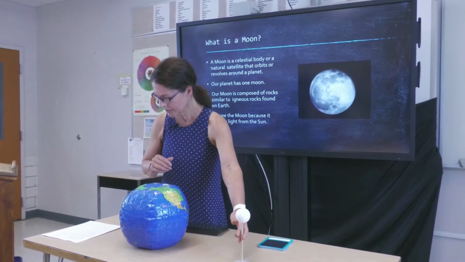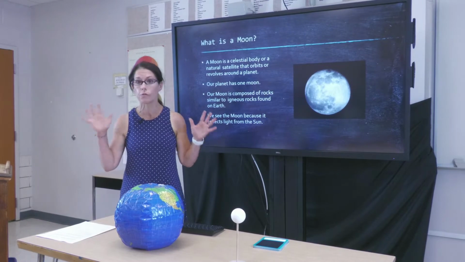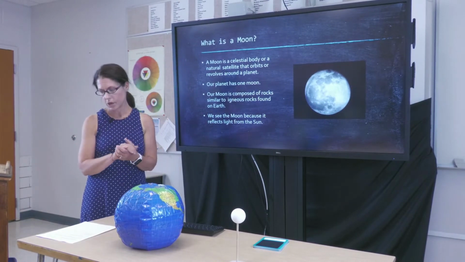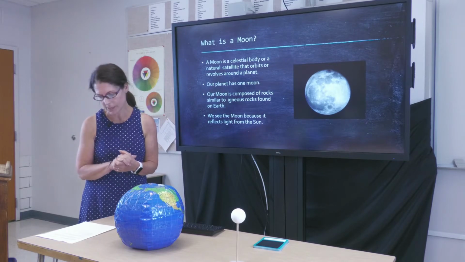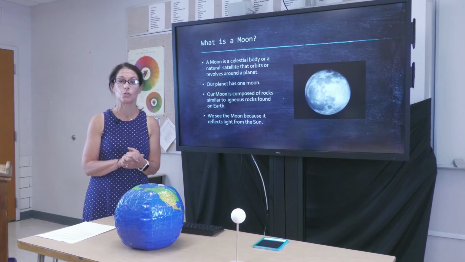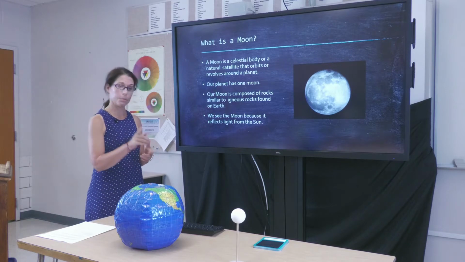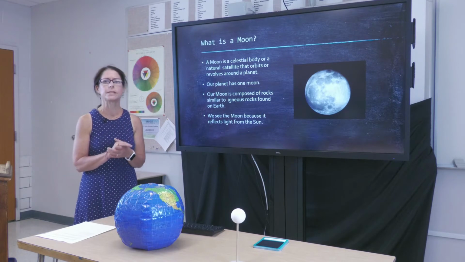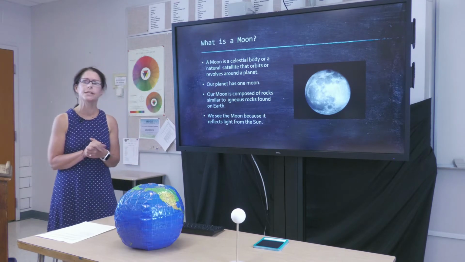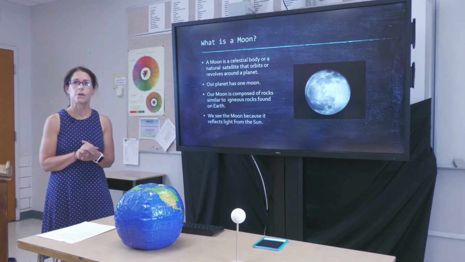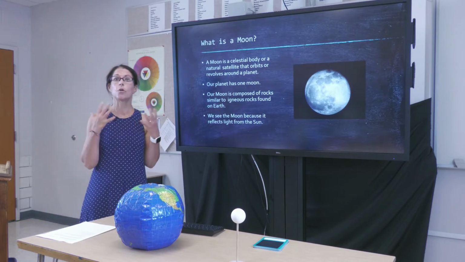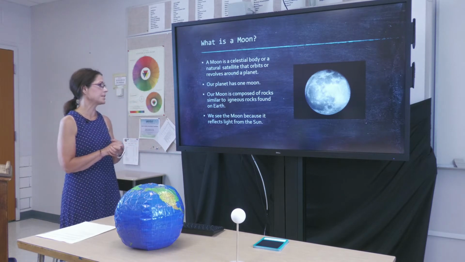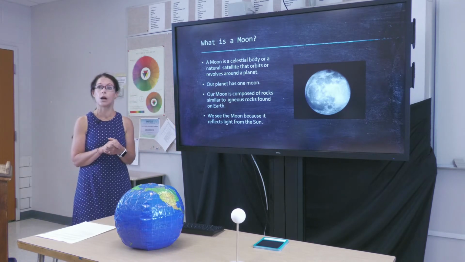Now, interestingly enough, there are over 200 moons in our solar system. Mars has 2 moons, Jupiter has 79 moons, and Saturn has 82 moons. Our planet, again, only has 1 moon. The moon is a rocky moon, and it's composed of rocks similar to igneous rocks found on Earth. Remember, igneous rocks come from volcanic activity. And finally, we can see the moon because it reflects light from our sun.